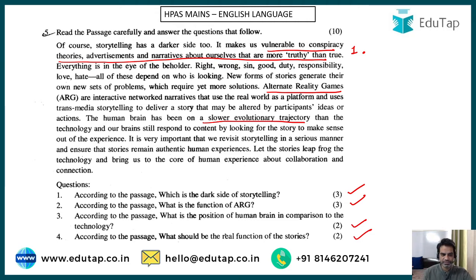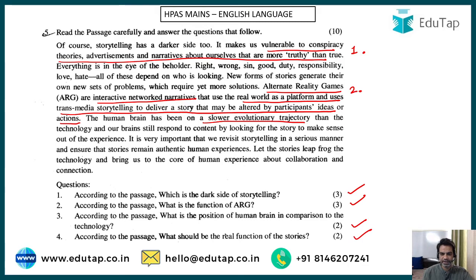Now, ARG is an acronym for alternate reality games, which are interactive network narratives that use the real world as a platform and use transmedia storytelling to deliver a story that may be altered by participants' ideas or actions. So that is the answer for question number two. That is the function of ARG.